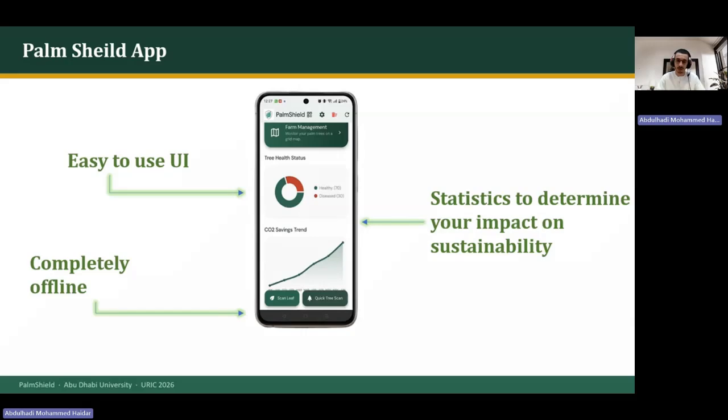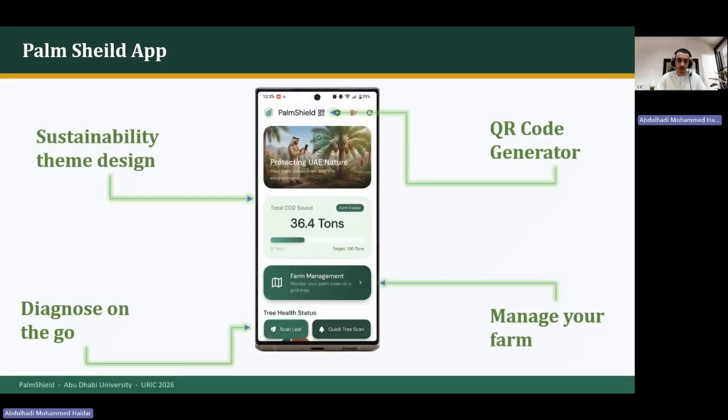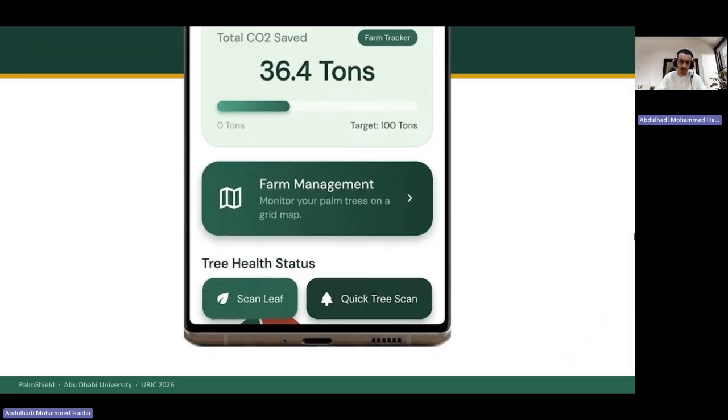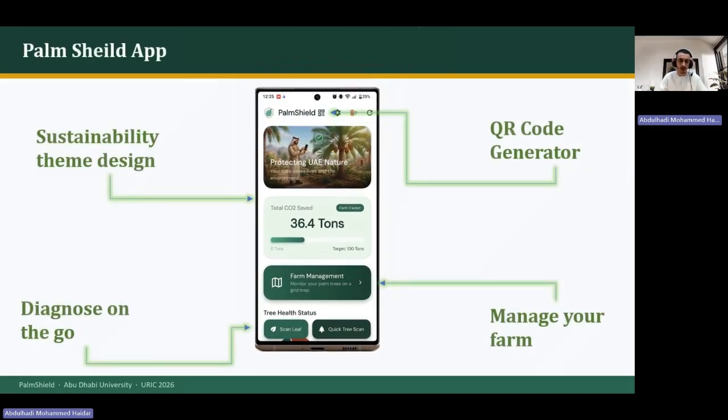It is easy to use offline, and you can also see statistics about your farm. It also satisfies sustainability, and you can create a QR code for each palm tree. You can manage your farm by clicking on this button, the farm management, where you can see all your trees in that farm. You can either use quick scan tree or scan leaf, so you can scan the whole tree or each leaf.